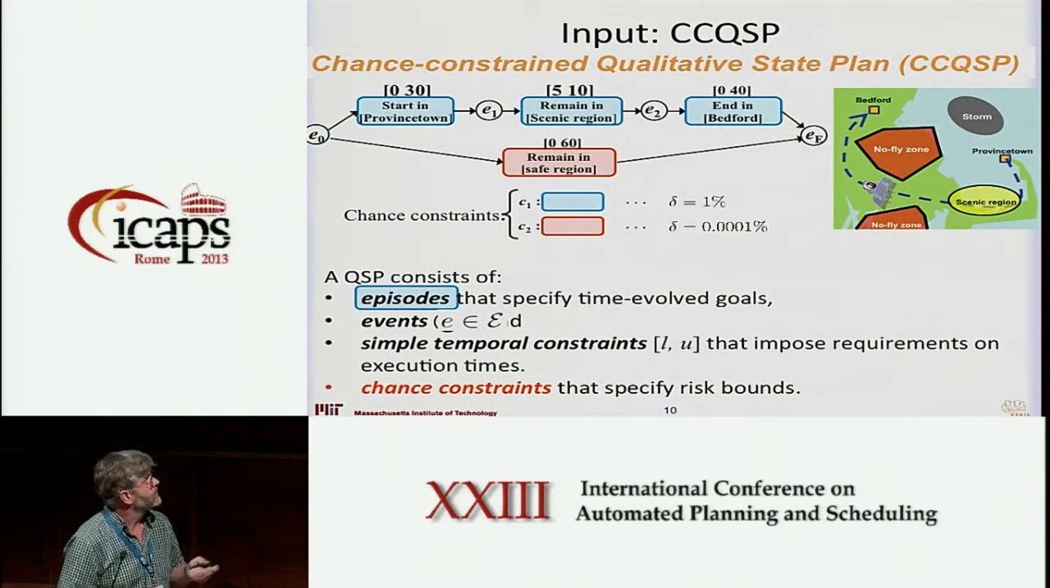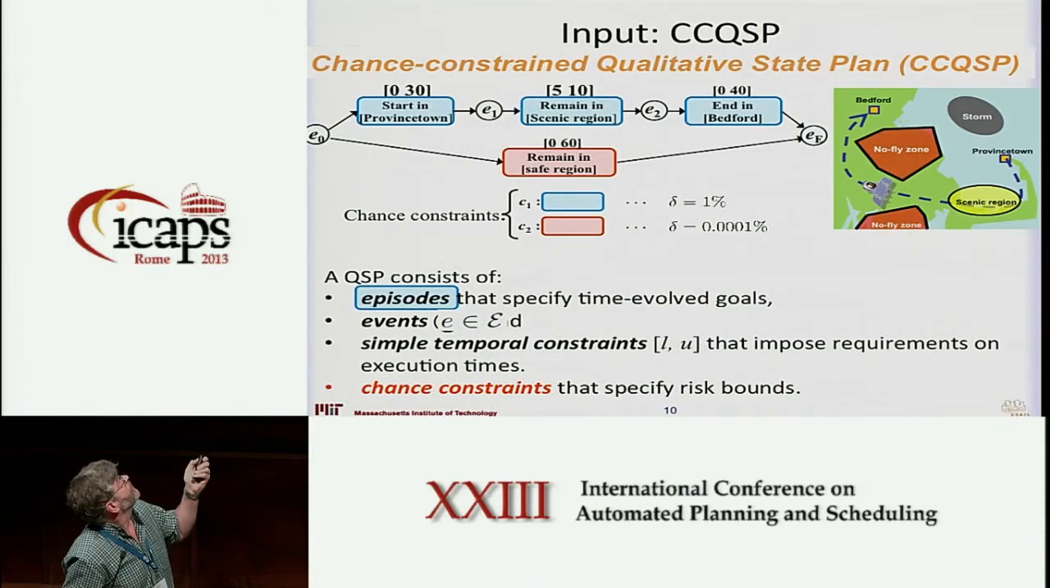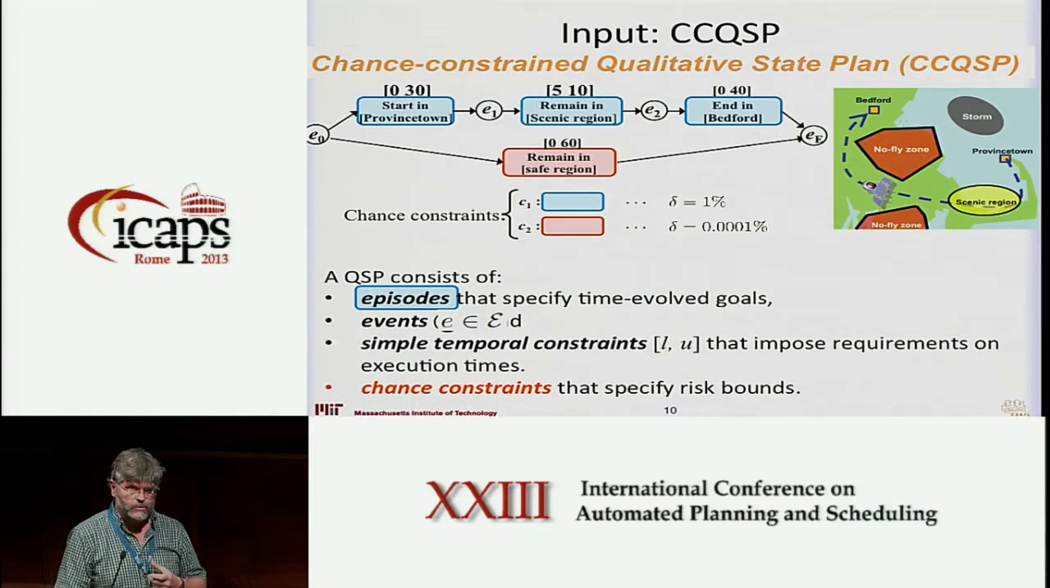We have the start-in activity of being in Provincetown. We can remain in the scenic region. We can end in Bedford. And then we want to stay outside of the dangerous areas throughout that period of time. So those are just like any set of temporal activities with simple temporal constraints relating them. In our case, the activities will have a set of state constraints which hold at the beginning of the time, through its duration, and during the end, and those constraints are over the continuous state variables of the system, and our state space is assumed to be continuous.